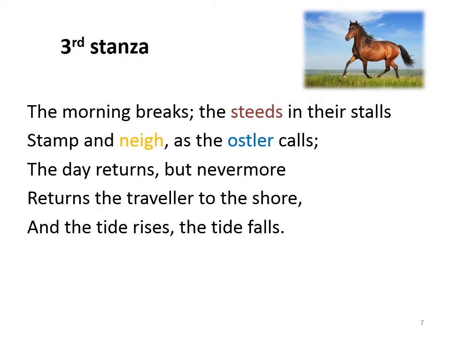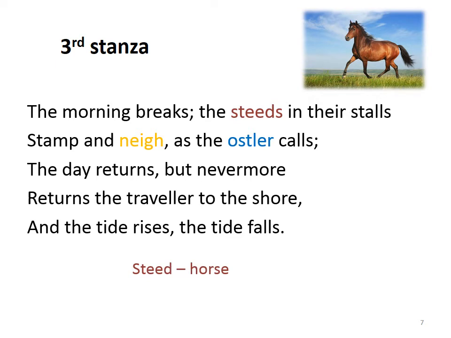The morning breaks, the steeds in their stalls stamp and neigh as the ostler calls. The day returns but nevermore returns the traveller to the shore, and the tide rises, the tide falls. So, who is a steed? Steed is a horse. So, the morning breaks.